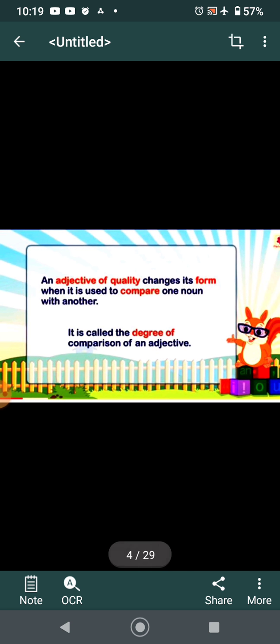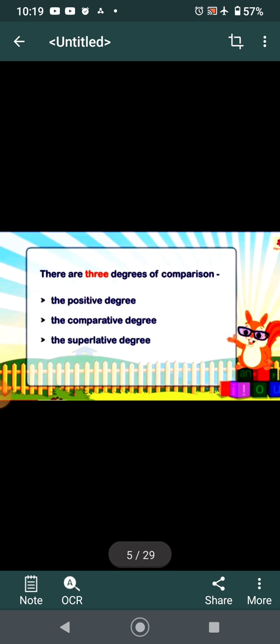Now, in order to show the difference, an adjective changes its form when it is used to compare one noun with another. Means, in order to compare one noun with another, we use different degrees of adjectives. What are those? Let us study one by one. First, read this. An adjective of quality changes its form when it is used to compare one noun with another. It is called degree of comparison of an adjective. Now, first, there are 3 degrees of comparison: positive, comparative, and superlative.